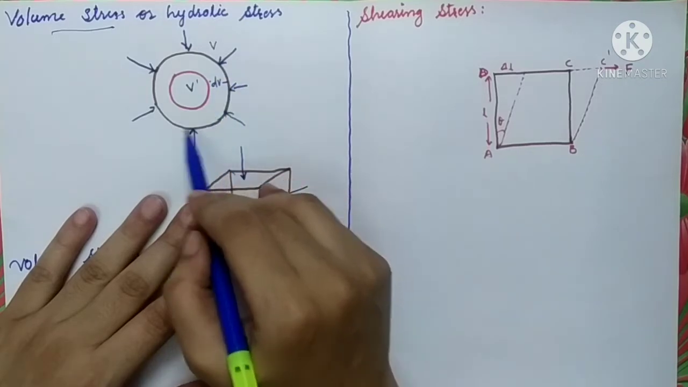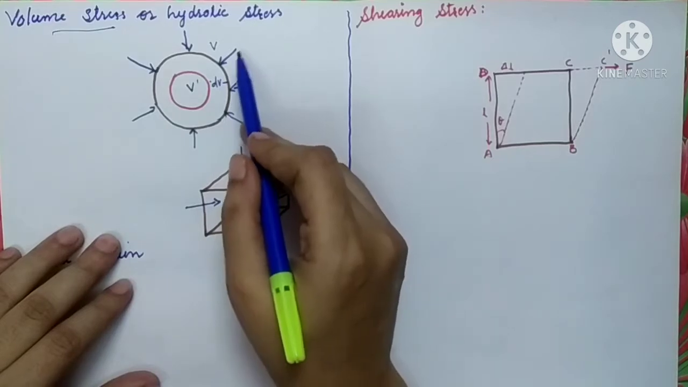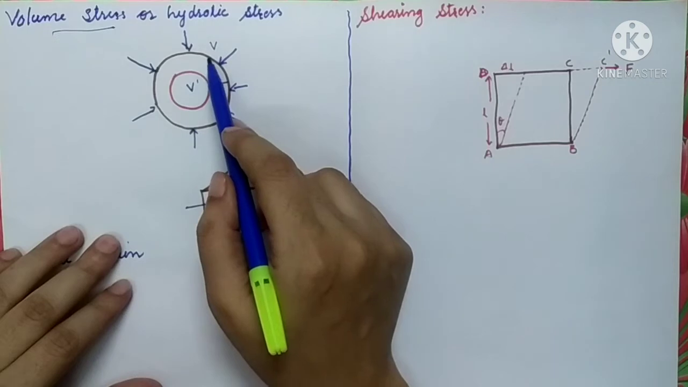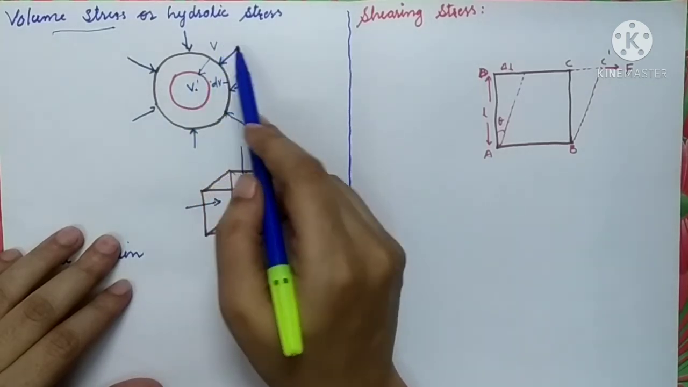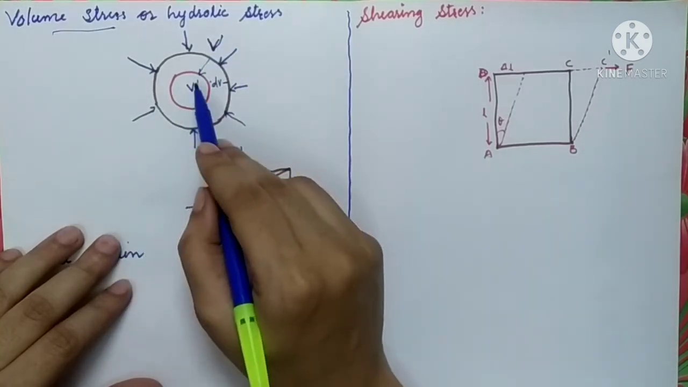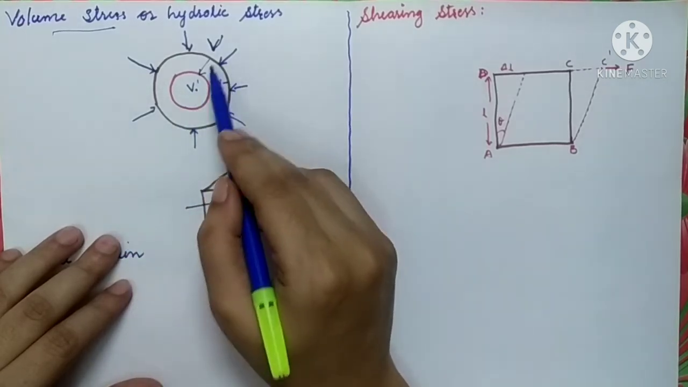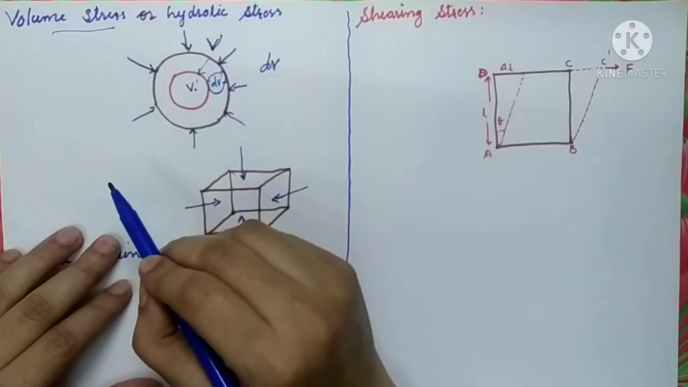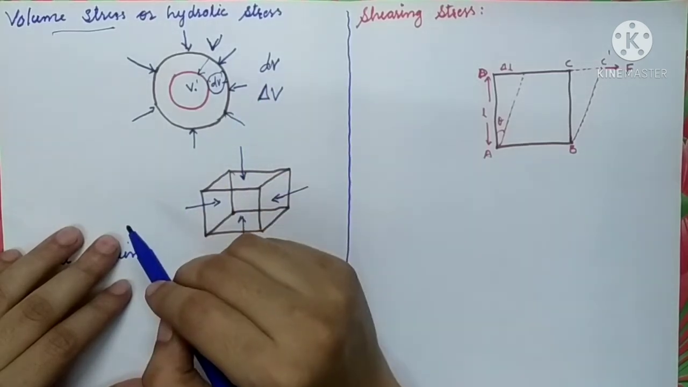Here we have taken one spherical object, or you can consider it as a ball. When we press it from all sides, deformation is applied. Its volume will get reduced to say V dash. Let capital V be the original volume of this object, and V dash the final volume after the deformation. Let its volume change by the amount dV, or delta V. Let delta V be the change in the volume.